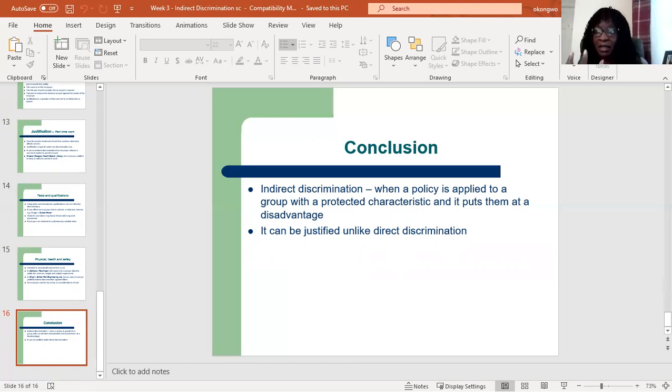So that's indirect discrimination: a policy that is applied to everybody equally, but a group that has a protected characteristic is affected, and it will be classed as indirect discrimination if the employer does not have a legitimate reason for having that PCP. And I've already told you, indirect discrimination can be justified, whereas direct discrimination cannot be justified. So that's it for indirect discrimination.